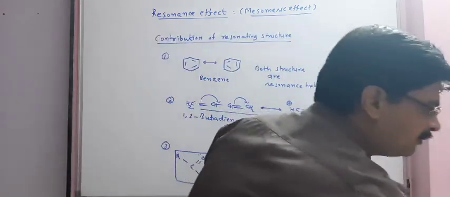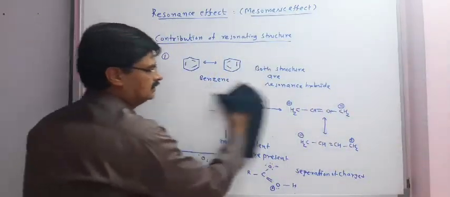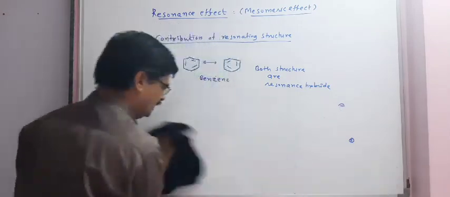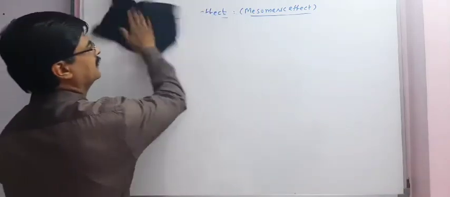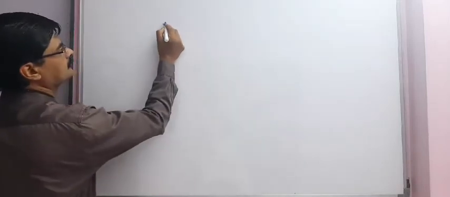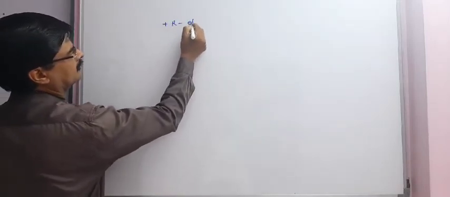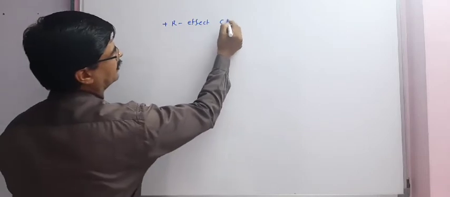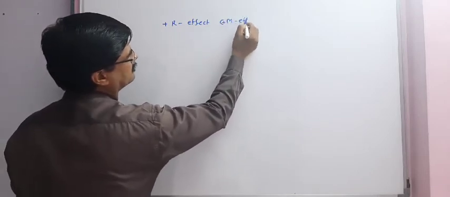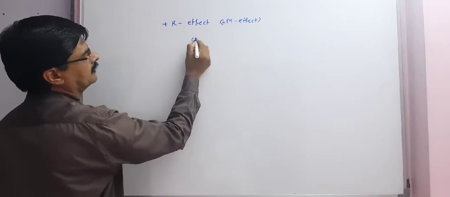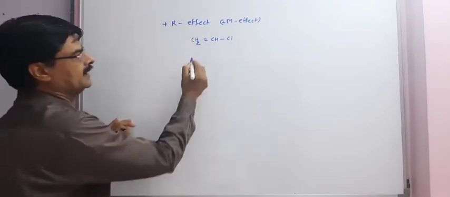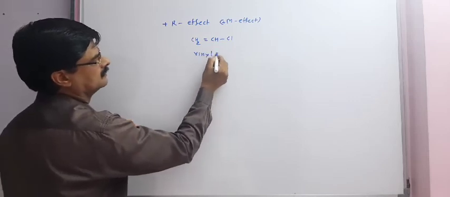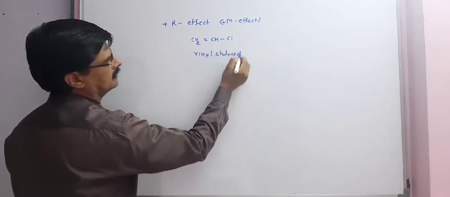Now there are two types of resonance possible: plus R and minus R. Plus R, or we can say plus M effect. CH2 double bond CHCl, vinyl chloride.